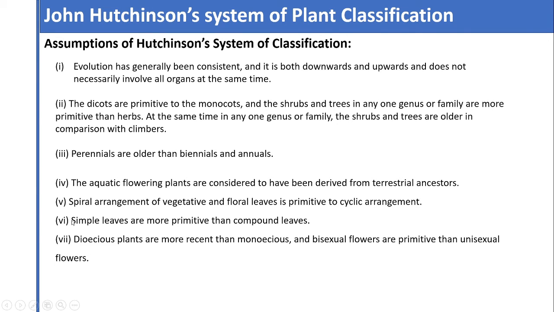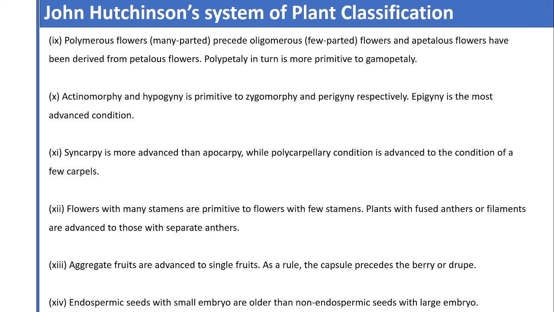We know that there are two different types of leaves, simple leaf and compound leaf. And in these two types of leaves, simple leaves are more primitive than compound leaves. Dioecious plants are more recent than monoecious plants, and bisexual flowers are more primitive than unisexual flowers. Estivation types evolved from contorted to imbricate to valvate. So the valvate type of estivation is considered the most advanced type of estivation.